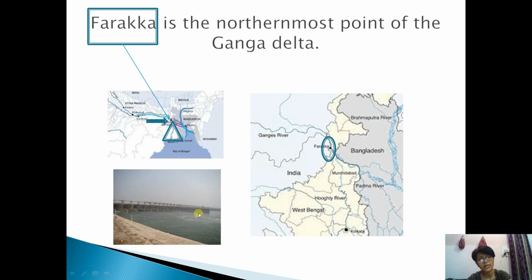And this is the Farakka barrage, actually not bridge, barrage we can say, through which they are taking the main river Ganga water towards the other area. Okay, they are diverting the water.